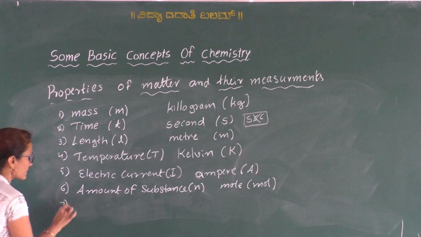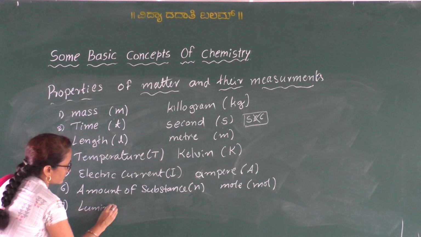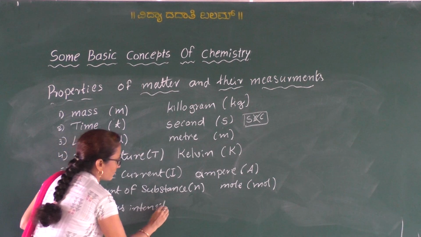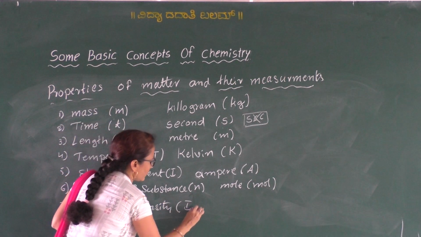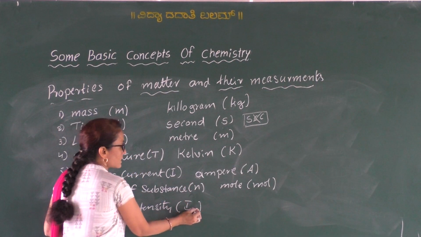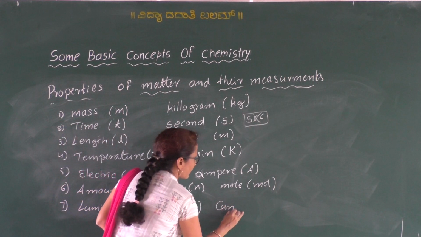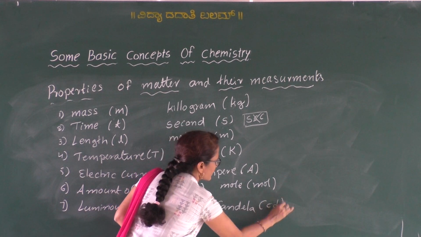And the last one is luminous intensity. Its representation is I_V, so you have to write V in the subscript. And its unit is candela, represented as cd.